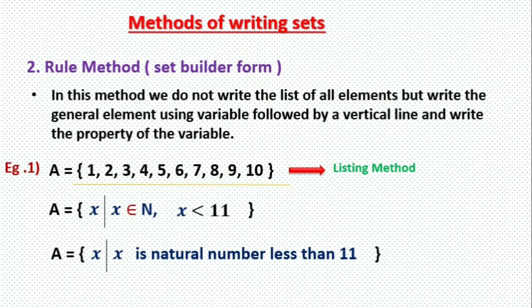So we consider one element X, a general element, followed by a vertical line and the property of that variable. What is the property? It is a natural number but less than 11. So all the natural numbers which are less than 11 will come in that set. So these two are rule method. The same set you can write in both ways in rule method.